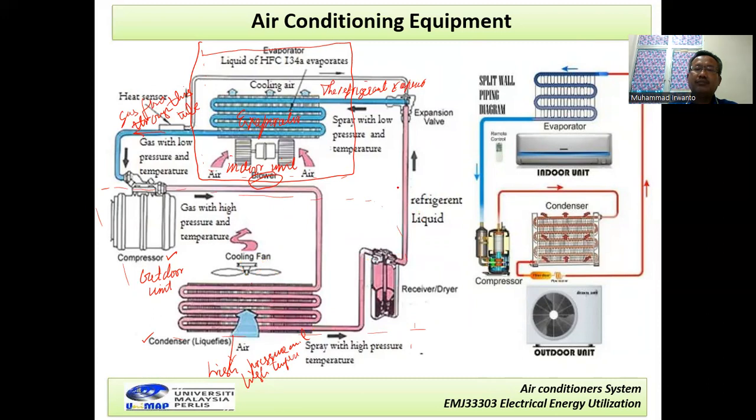Meaning the orifice tube here will change it to low temperature, and then we can see here the expansion valve. The expansion valve will control the flow of the cool fluid. And then it also changes to refrigerant vapor and goes to this evaporator. I repeat again, it is the cycling process of the air conditioner system.